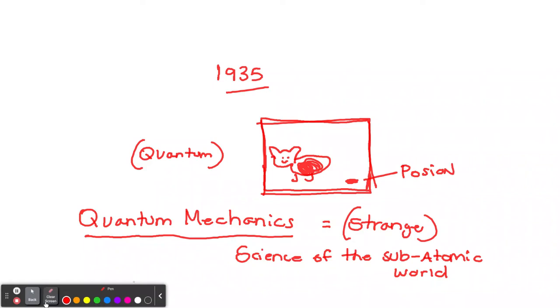Now, since we don't see what's happening here, the cat either ate this poison or did not eat the poison. Or it ate the poison and it's either dead or alive. So what Schrodinger is trying to say here is that until you open the box, until it's observed, until it's measured, this cat is either dead or alive until you open the box.